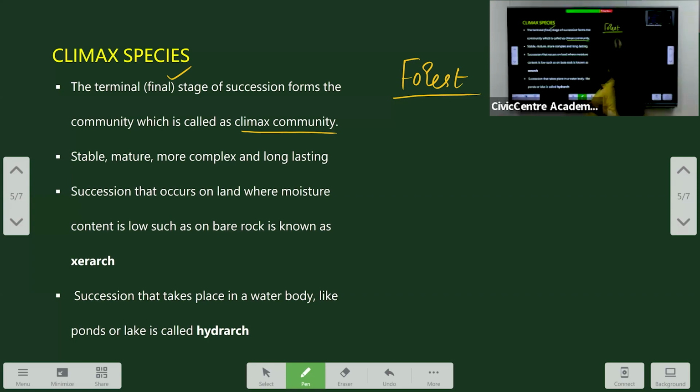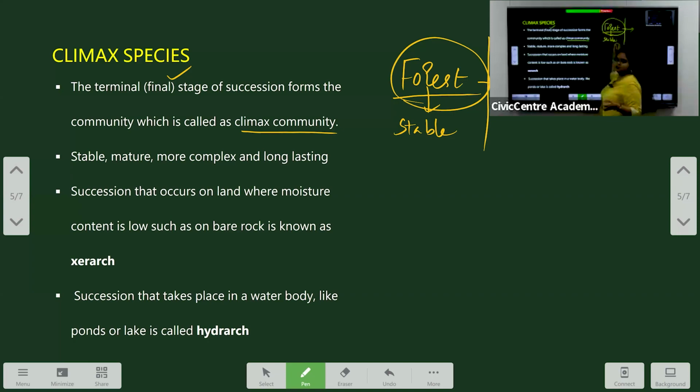Now these are relatively very stable. After the formation of the forest ecosystem, there is no further succession. The succession stops at this ecosystem. So these communities are called climax communities, and these are very stable and long lasting. There is no further change or succession after the climax community. So these are stable, mature, complex and long lasting ecosystems.